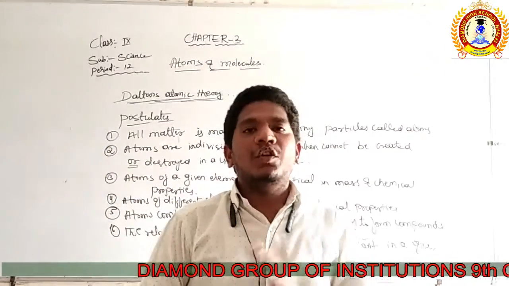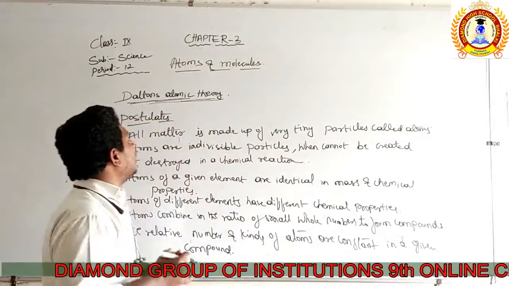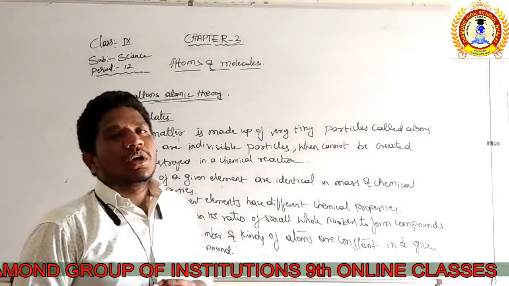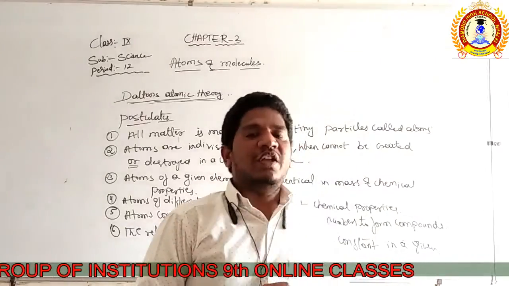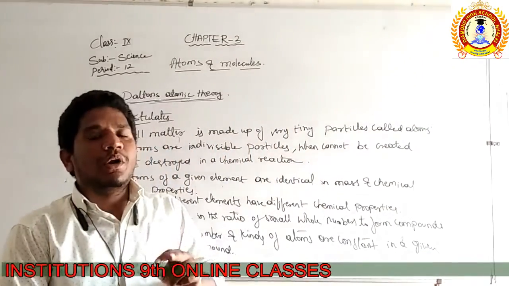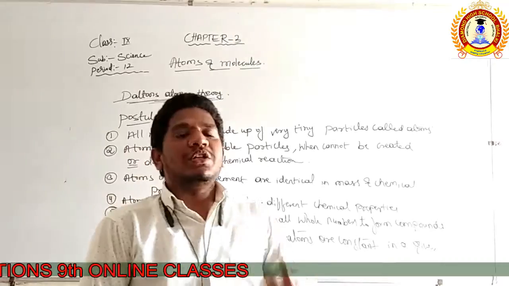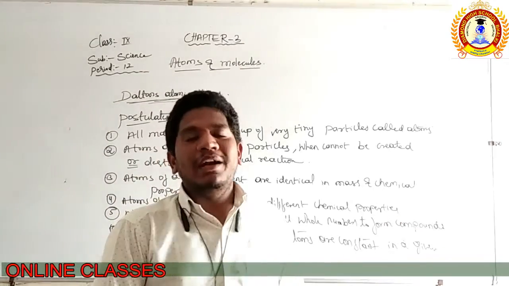In the last video, we discussed Dalton's atomic theory, the law of constant proportion, and the law of conservation of mass. These are two very important chemical combination laws. We studied them with an example in a detailed manner.